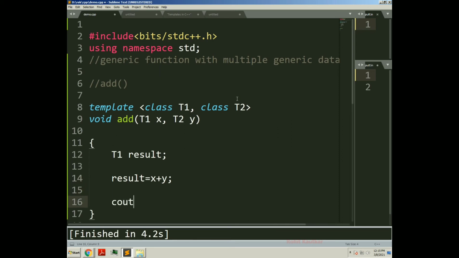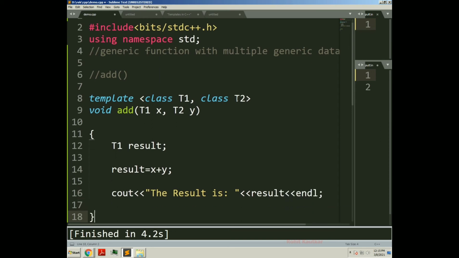And here I will print the result. The result is, result, and I will put endl for breaking the line. This is how we have created one add function.